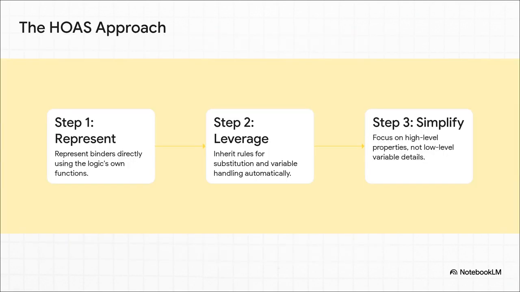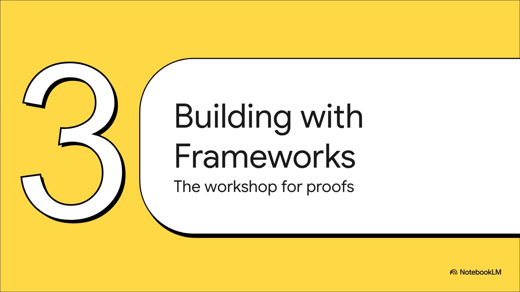The approach is actually pretty simple. First, you represent your program's binders using the logic's own functions. Second, you just automatically get all the correct rules for things like substitution for free. And the result? You get to focus on proving your program is actually correct, not on all that tedious, low-level variable nonsense.